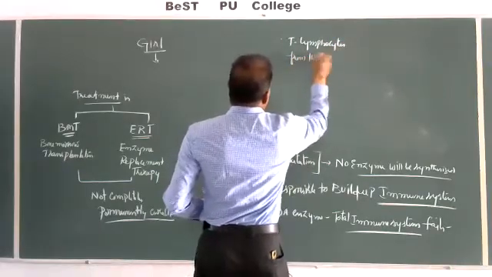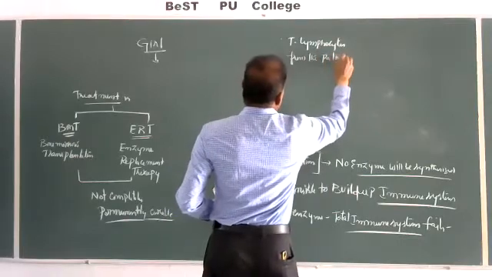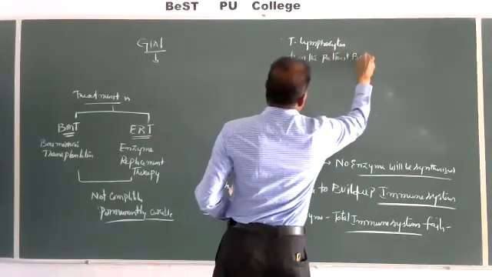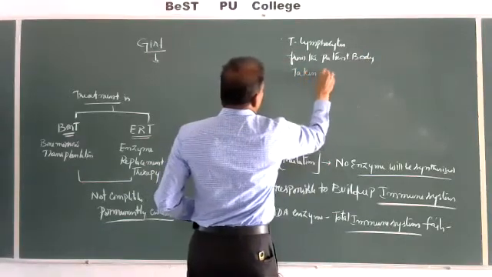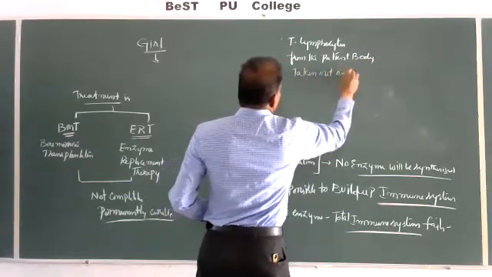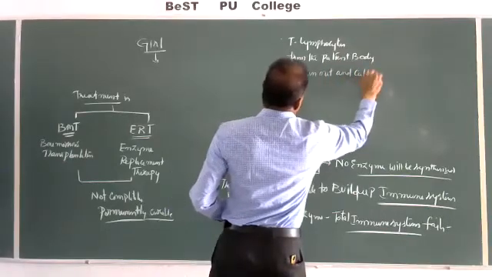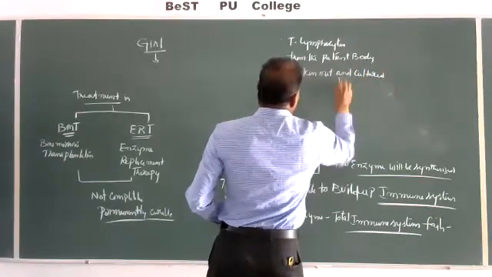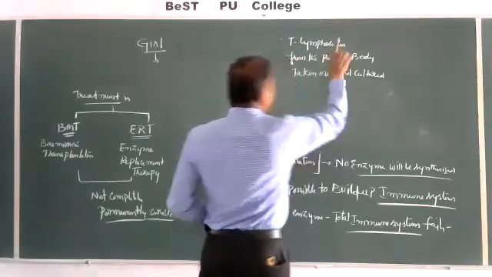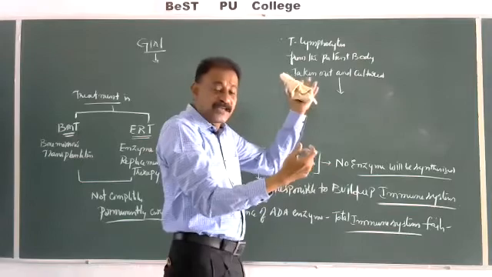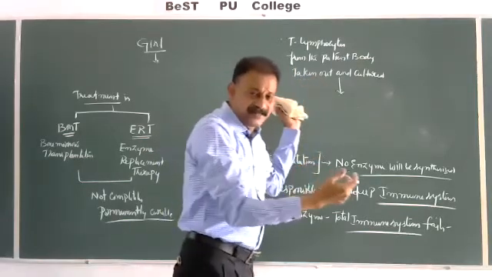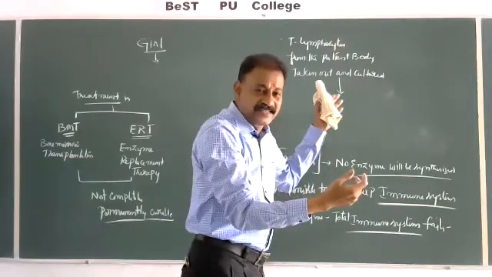From the patient's body, cells are taken out and cultured. So from the patient's body we are going to collect the cells. In the patient, he is not having the ADA gene, so the ADA enzyme is not there.